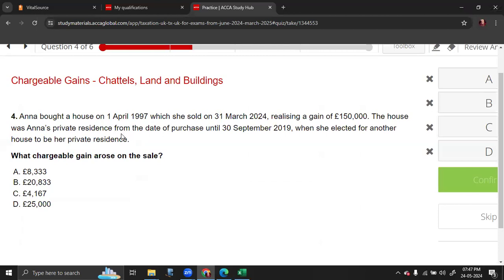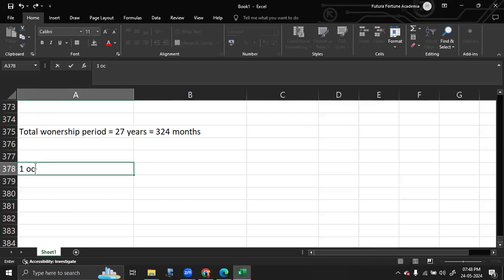The house was the private residence from the date of purchase up till 30th September 2019. So it was his main residence. That means he was occupying it. So there was actual occupation. And after that, another house was made his private residence. That means he no longer stayed in that property for the remaining period. That is from 1st October 2019 till the disposal, which is 31st March 2024. He did not occupy the property, and that is a total of 54 months.